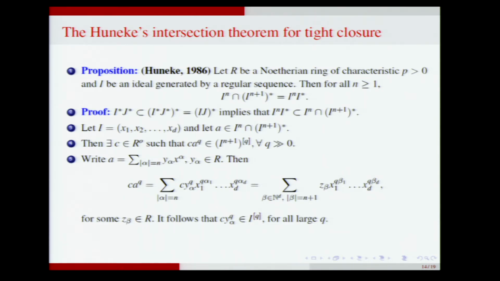And therefore, if you equate the coefficients of monomials of equal degree, then c y^q alpha belongs to the qth Frobenius power for large q, and that shows that this coefficient y alpha is in the tight closure of I. And once y alpha is in the tight closure of I, you look at this expression for A, that says that A belongs to I^n times I star. Okay, so that's a very short proof as compared to the theorem for integral closure.